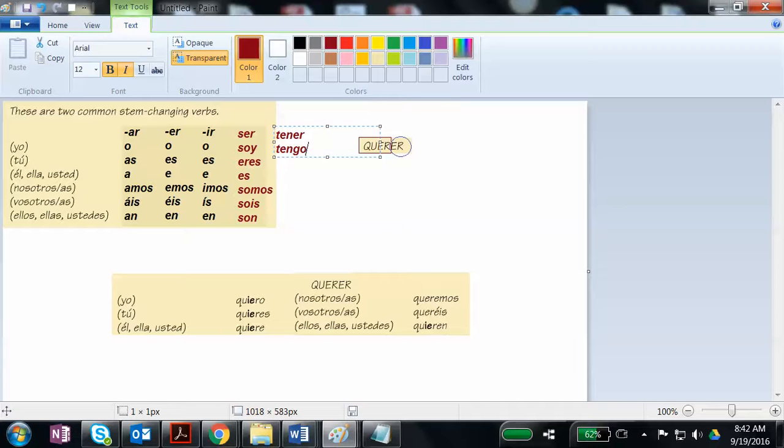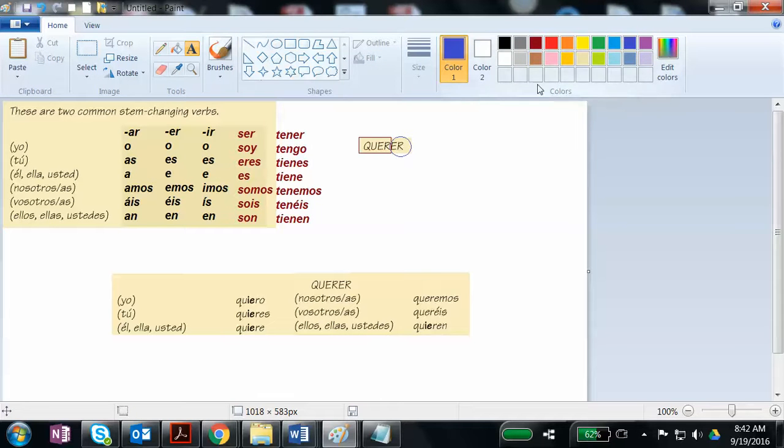And here's another example of one you've done a little bit. Tener, tengo, tienes, tiene, tenemos, tenéis, tienen, okay? So when I did tener, you can see that my endings are the same endings that go with an ER verb. It's an ER verb, so it should have these endings.